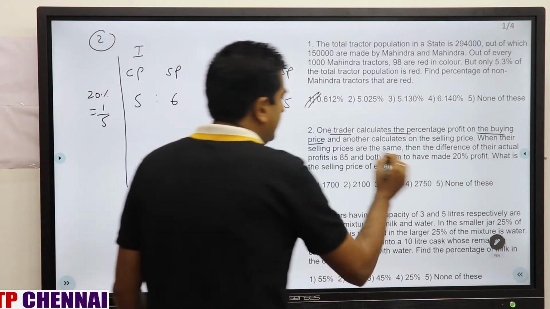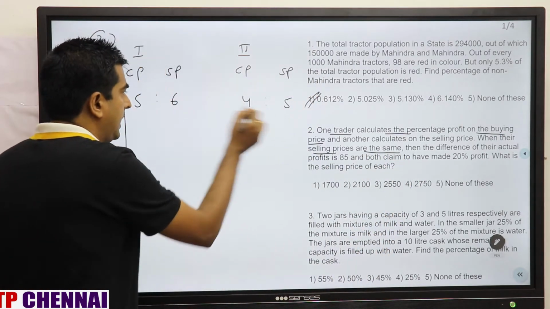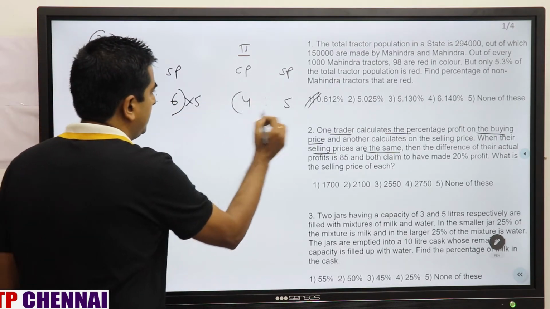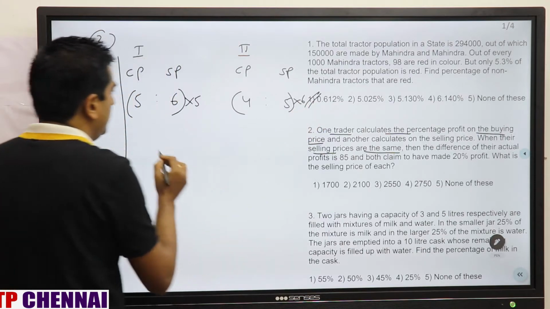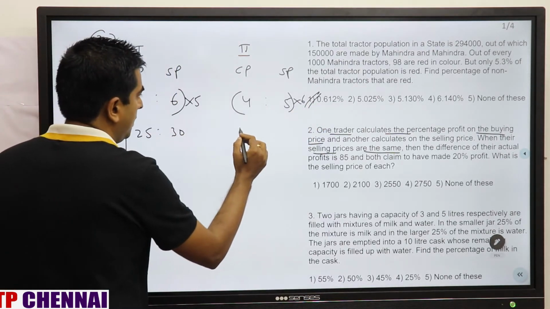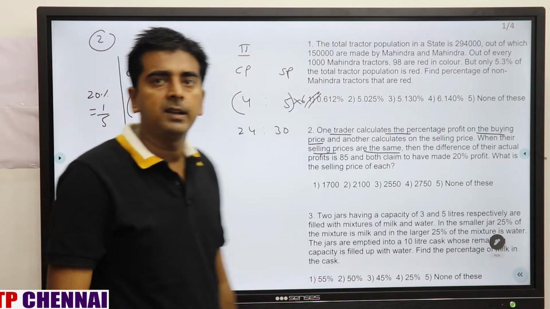But in the question they are saying that selling prices are same. But selling price is 5 here, selling price is 6 here, make it same. Multiply this one by 5 and this one by 6. So this will be 25 is to 30, and this will be 24 is to 30. Now selling prices are same.